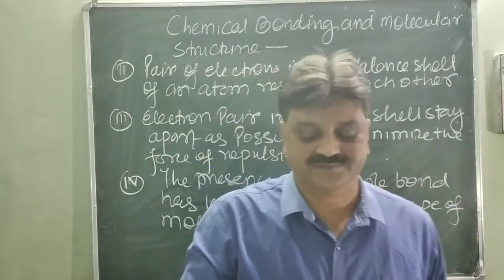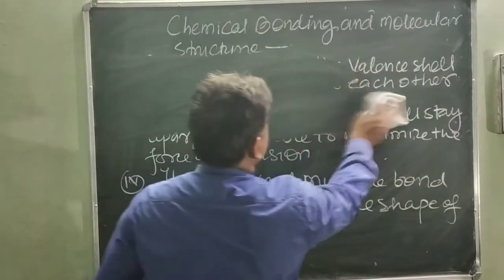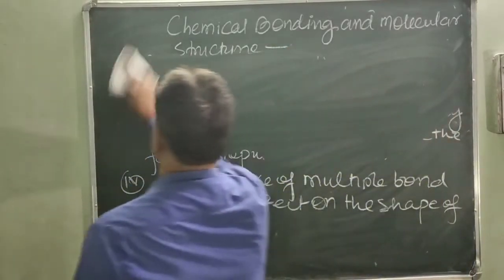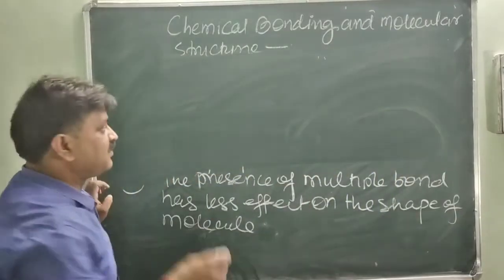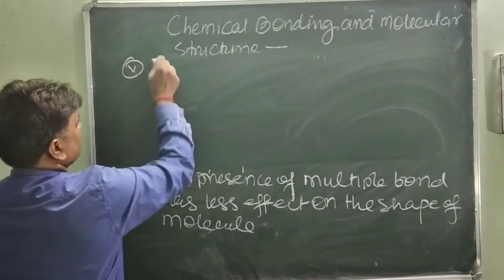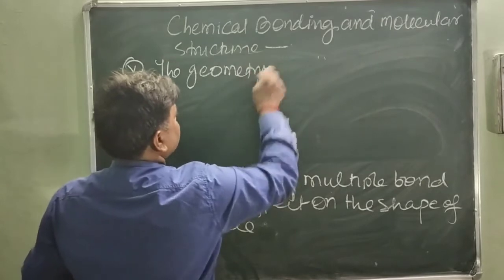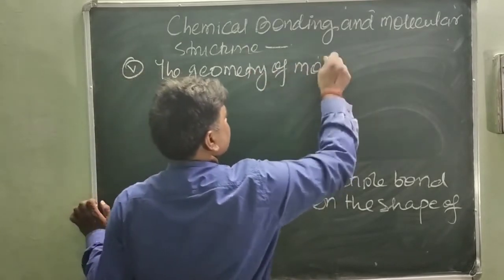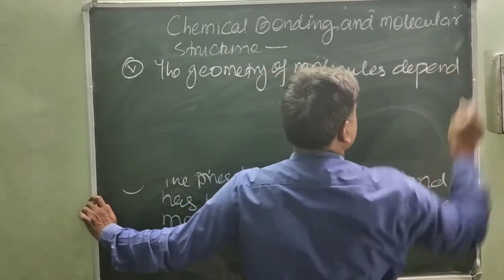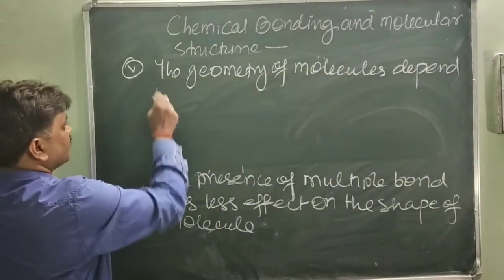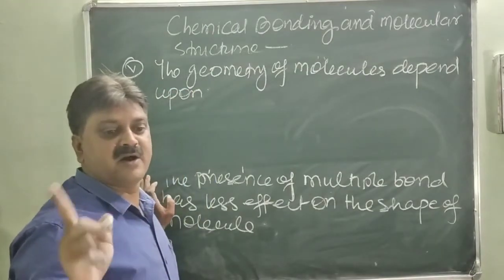Next, the fifth postulate. The geometry of a molecule depends upon the number of lone pairs of electrons and bonding pairs of electrons.